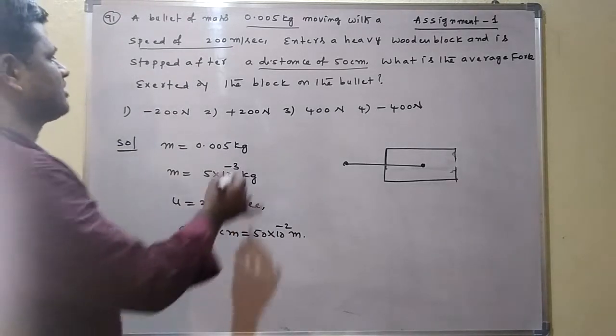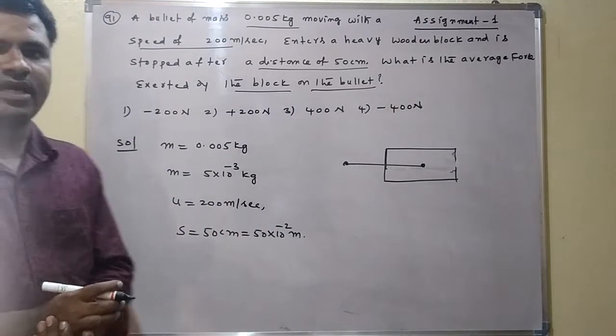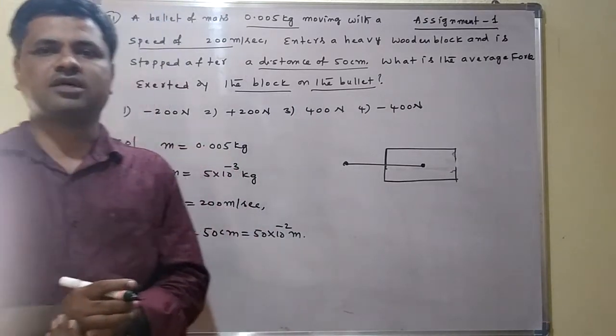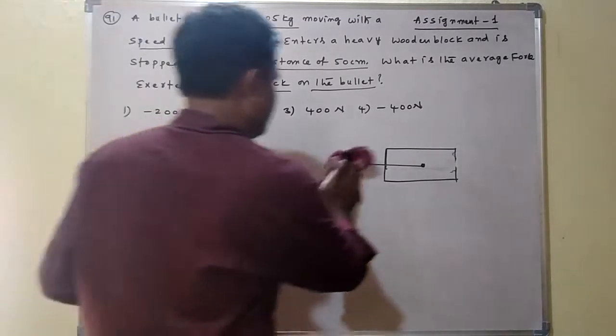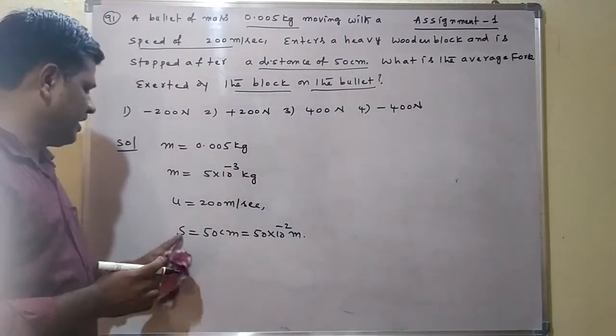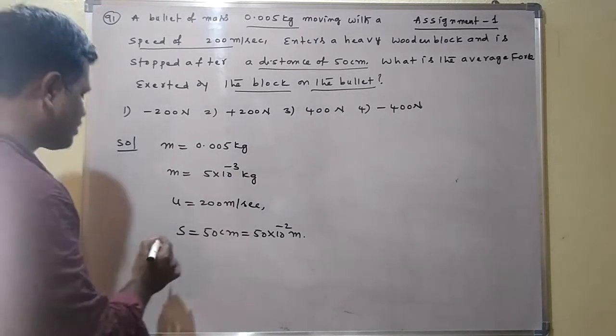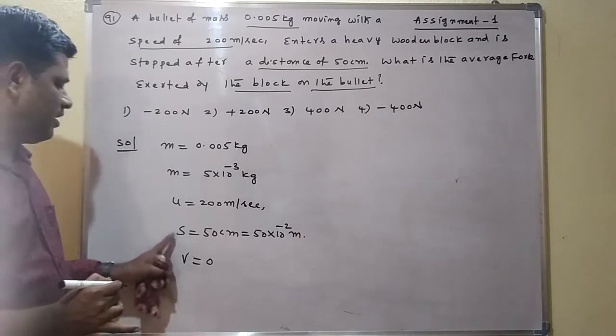What is the average force exerted by the block on the bullet? Means how much average force is acting on the bullet due to the block? That is asked in this question. Here we know U and S. Finally the bullet will be stopped. Stopped means its final velocity is also 0. U, V, S we know.